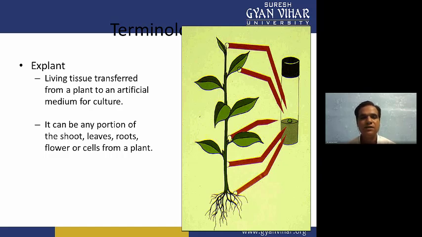So the part which we can utilize for tissue culture purpose, we call an explant. It can be any portion of the plant. It is not restricted to only leaf, you can choose any part. Virtually you can take any part of the plant which can propagate and produce a whole plant.